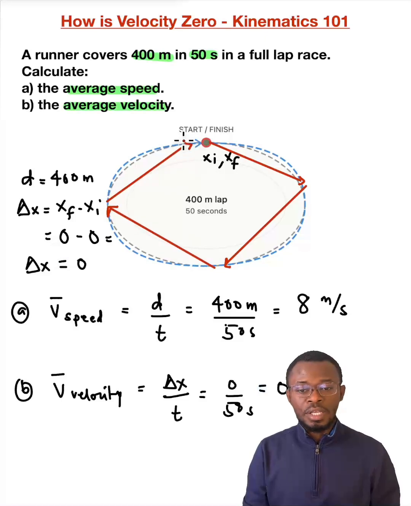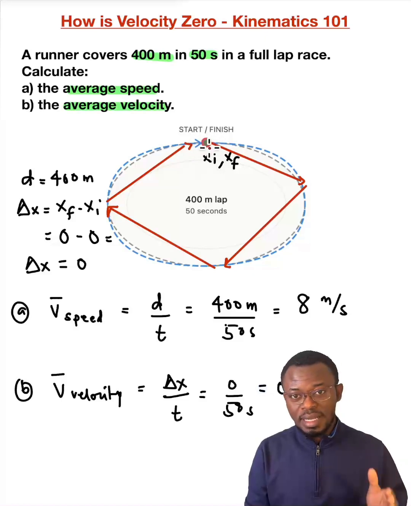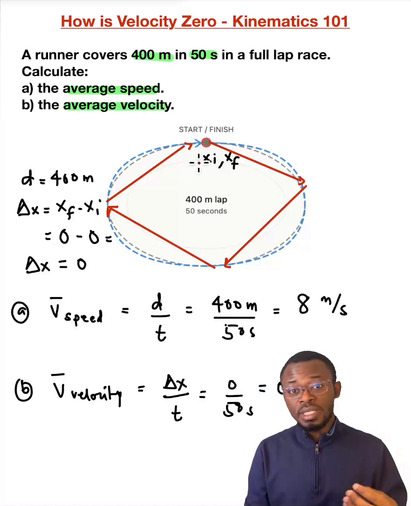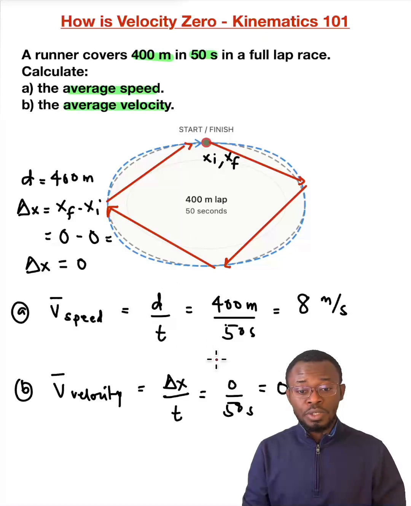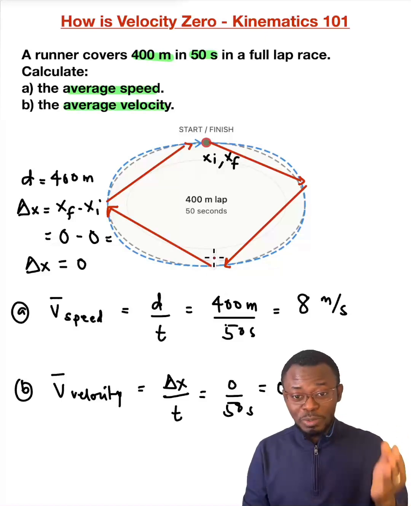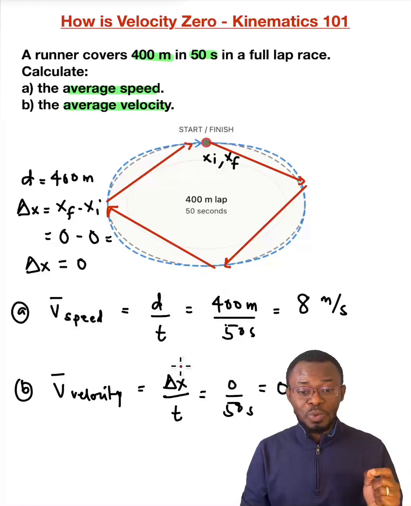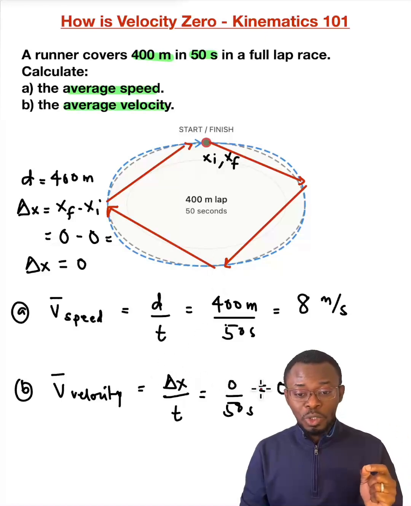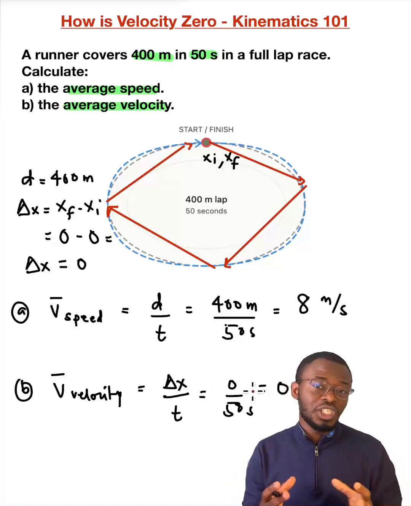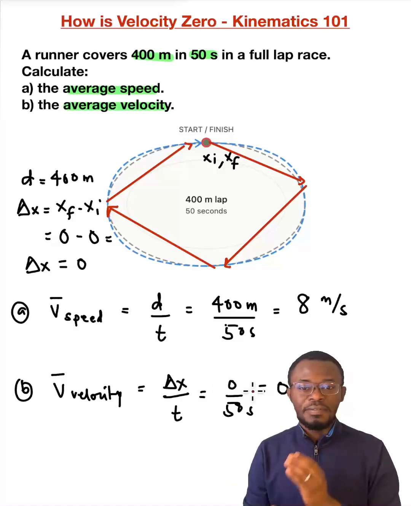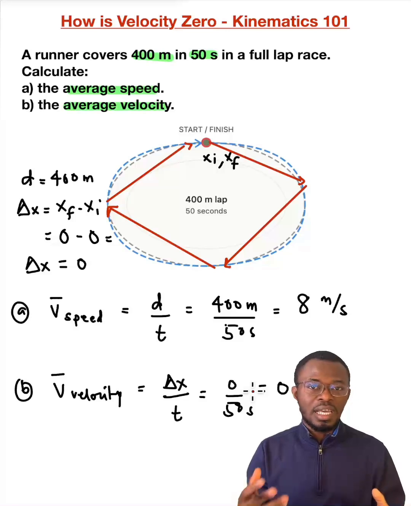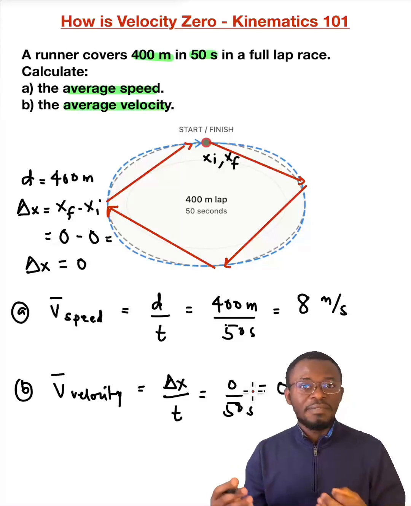That is, the runner is going to end up at this same initial position, which is the starting position. If that is the origin, that is 0. So 0 minus 0 gives us the displacement. This runner after 50 seconds has not been displaced, and came back to the original position. That is why we have the displacement equal to 0. And that is what differentiates between speed and velocity. Speed is a scalar quantity. Velocity is a vector quantity.